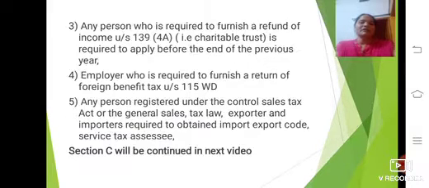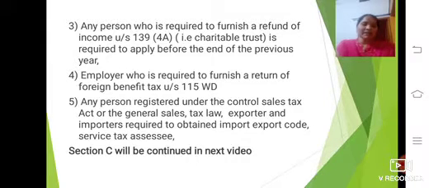Then the third one is any person who is required to furnish a return of income under section 139 subsection 4A, meaning a charitable trust; it is required to apply before the end of the previous year. Here the person who requires the PAN must file the return under section 139 subsection 4A.